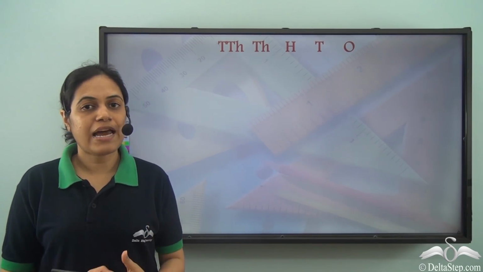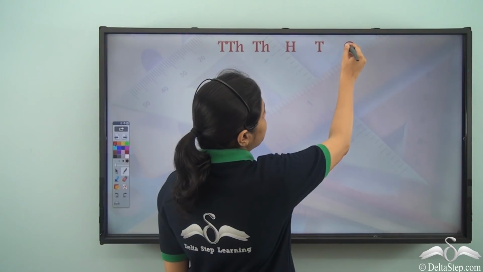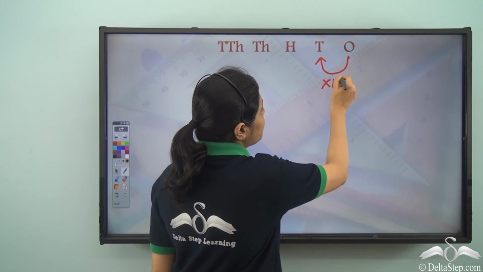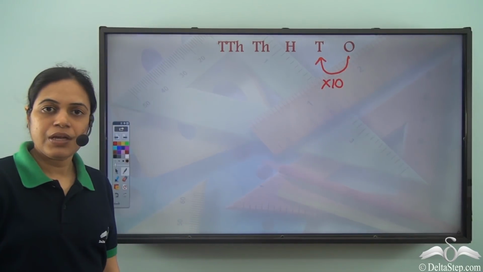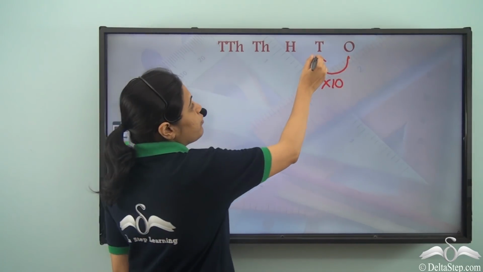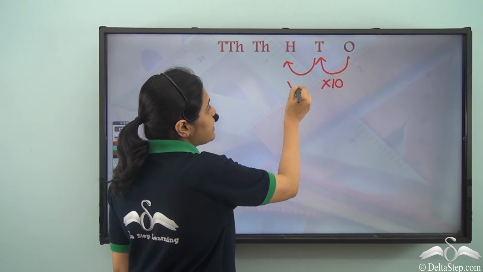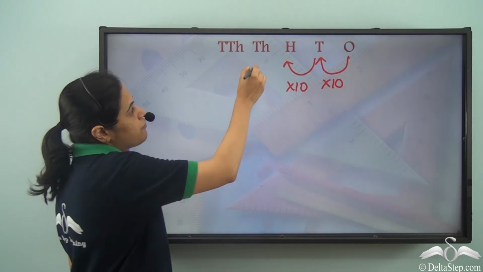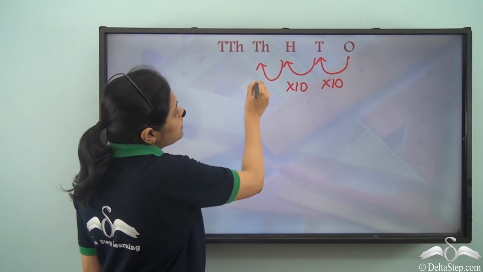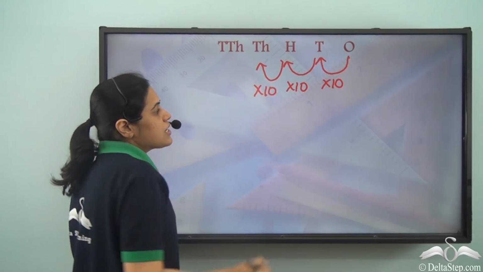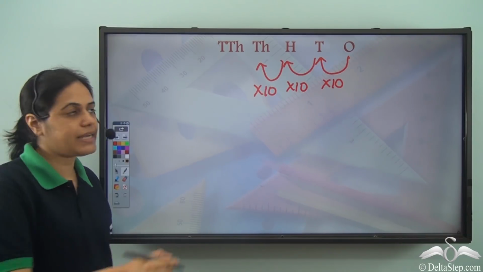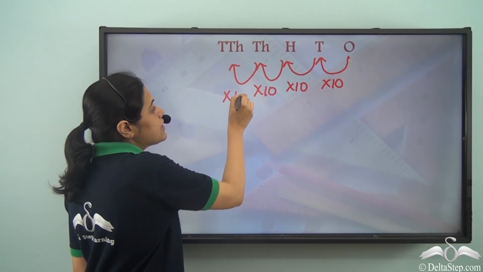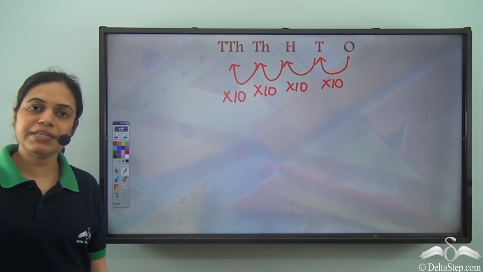So we know that when we move from the ones place to the tens place, we need to multiply by 10. Now, when we move from tens to hundreds place, we again multiply by 10. From hundreds to thousands place, the digits again get multiplied by 10. And from thousands to 10,000s place, the digits again get multiplied by 10.